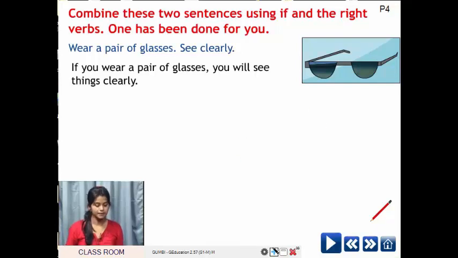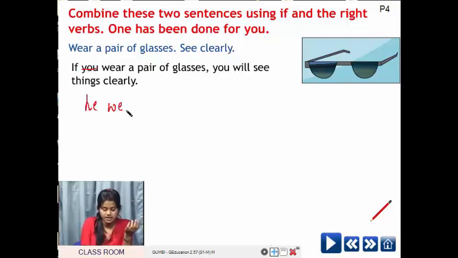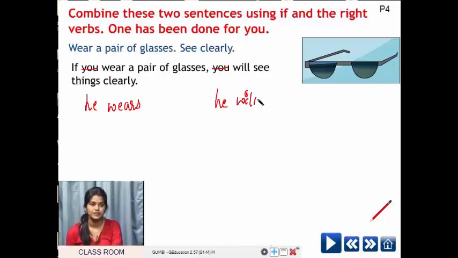Is it possible? If you wear a pair of glasses, you will see things clearly. Correct? You can use anything here. If he wears a pair of glasses, he will see things clearly.